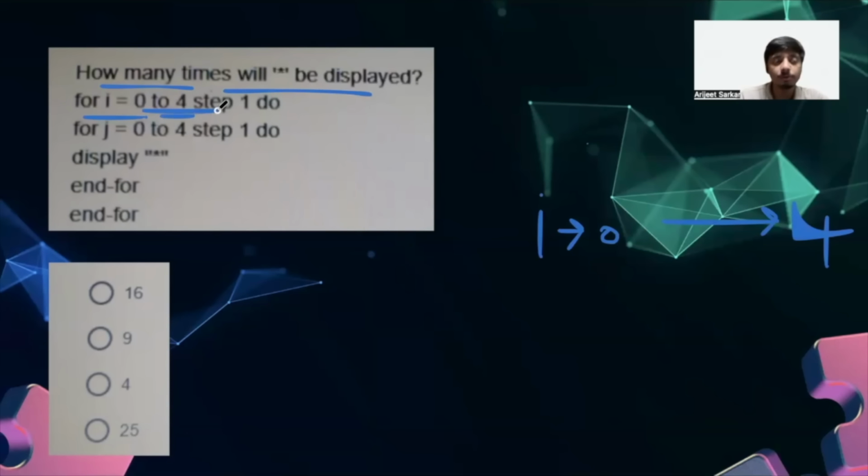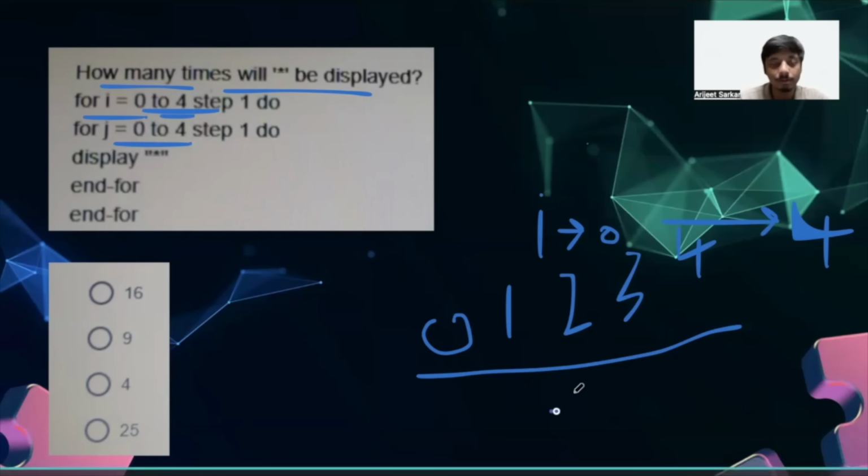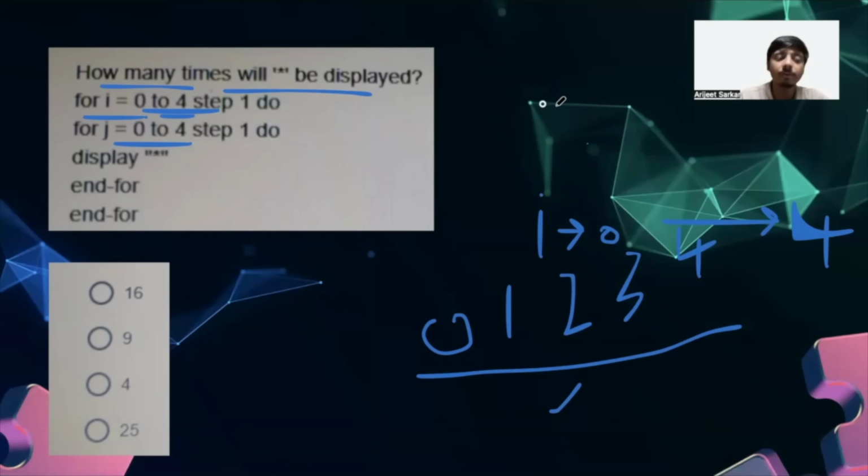So 0 to 4, okay. So it is going 0, 1, 2, 3, 4, right? Which is what? 5 times. 1, 2, 3, 4, 5, 5 times. And in the second loop also, it is going from 0 to 4, which is again the same 5 times. So both the loops are iterating 5 number of times.